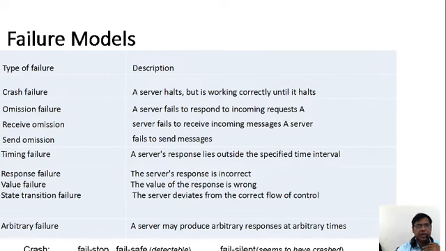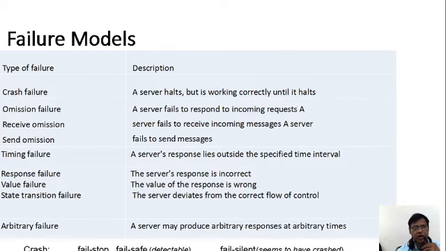Here we can see the failure models and what is the definition. Crash failure. Sometimes what happens with a crash failure? The server may stop. The server halts but is working correctly until it halts. When it overcomes the problem, again it is going to work properly. Crash failure: a server halts but is working correctly until it halts.